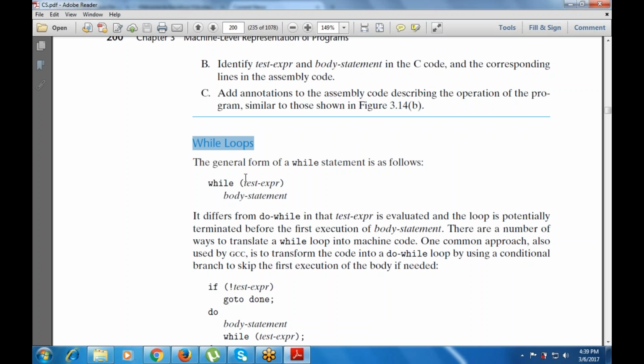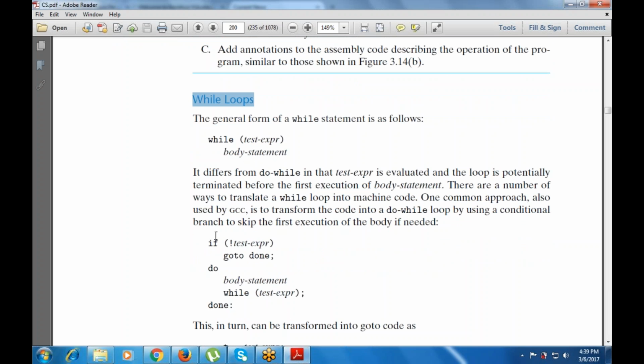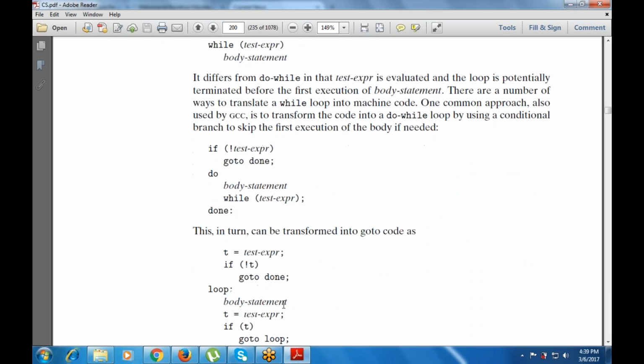There are a number of ways to translate a while loop into machine code. One approach is to transform it into a do while loop, using a conditional branch to skip the first execution of the body if needed. If not test expression, go to done; do body statement while test expression; then done.